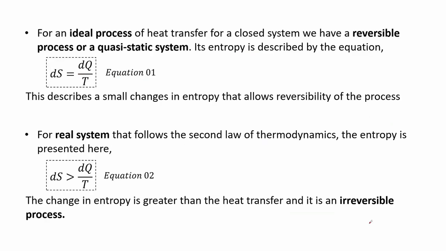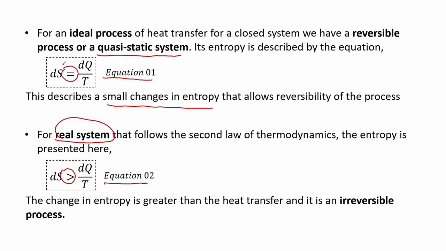For an ideal process of heat transfer for a closed system, we have a reversible system or a quasi-static system. Its entropy is described by equation 1. This describes small changes in entropy that allows reversibility of the process. For a real system that follows the second law of thermodynamics, the entropy is shown by equation 2. The difference is that the change in entropy is greater than the heat transfer change for it to model a real system. This is an irreversible process.